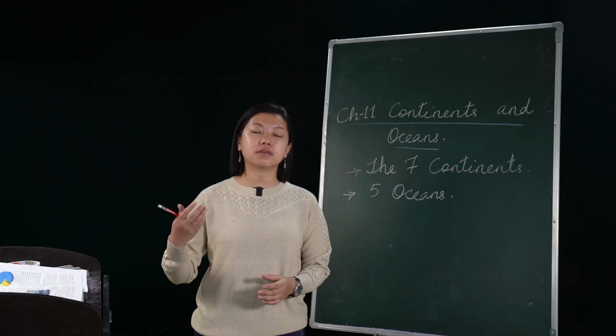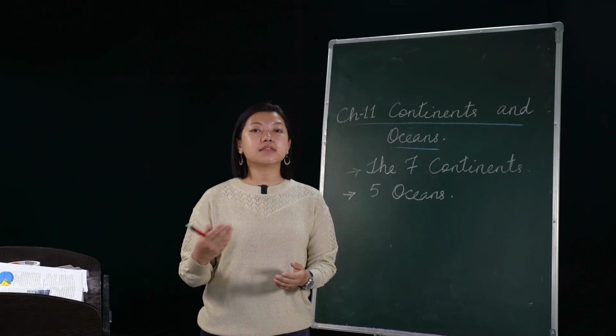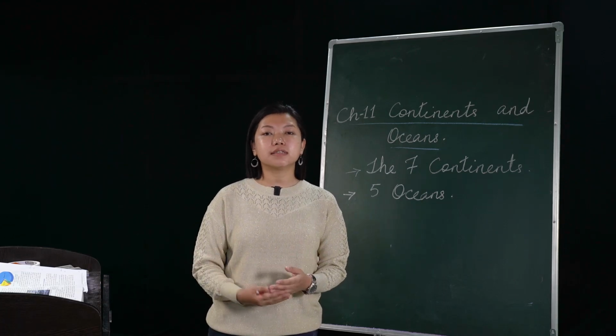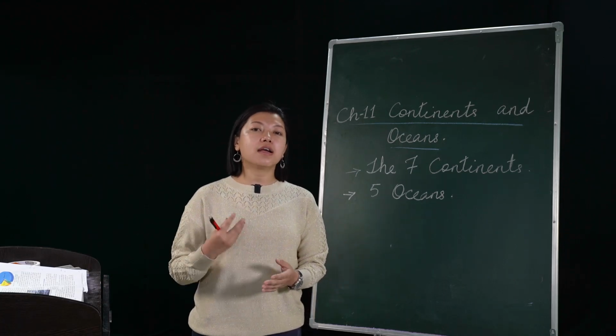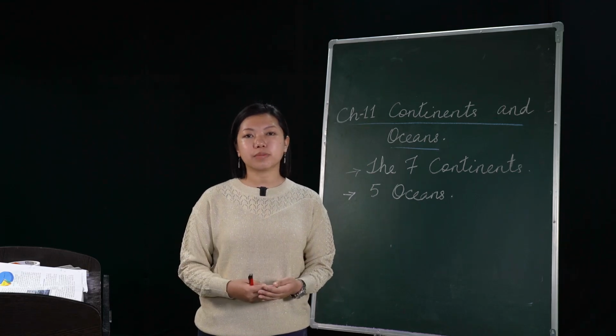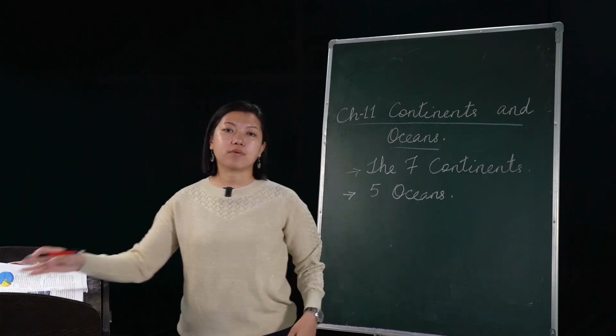Marine life are all the aquatic plants and animals that survive under the sea, right? And they help in the survival of human beings. So it is important.